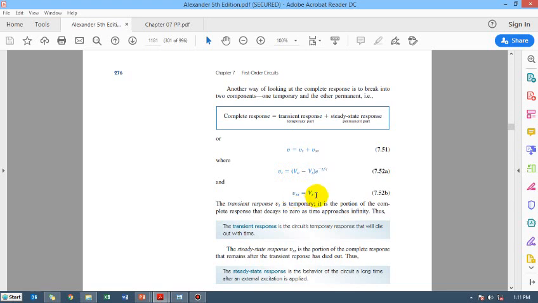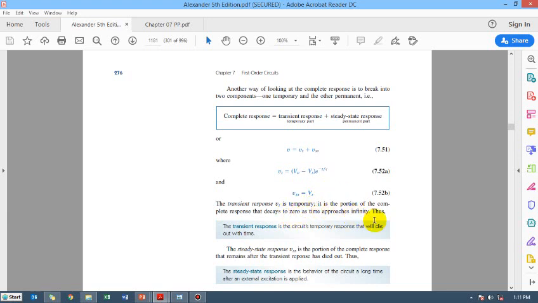After settling down, the capacitor is going to take the voltage of Vs, the supply voltage, because the capacitor is getting charged by a supply voltage of Vs through a resistor. Eventually after some time, or after 5 time constants, 5 tau, that is what we take as a time period after which the transient response dies out.